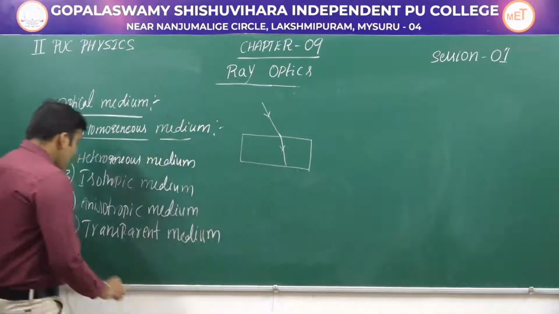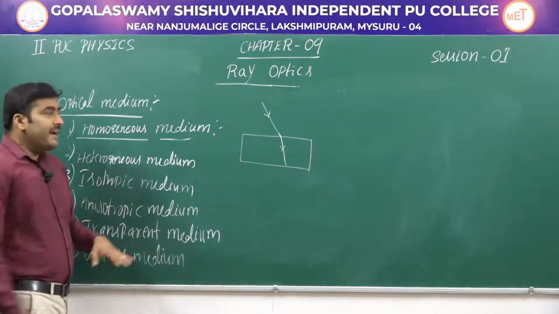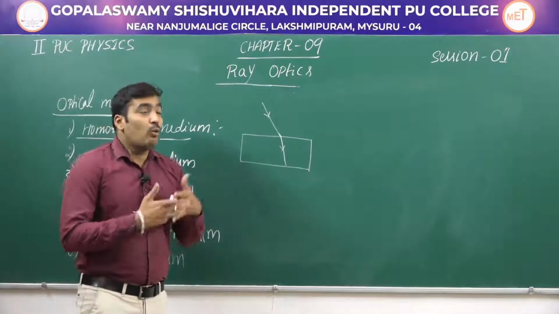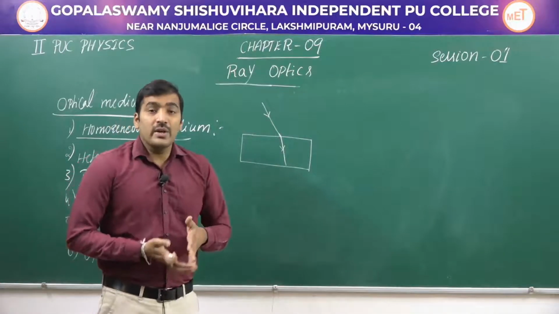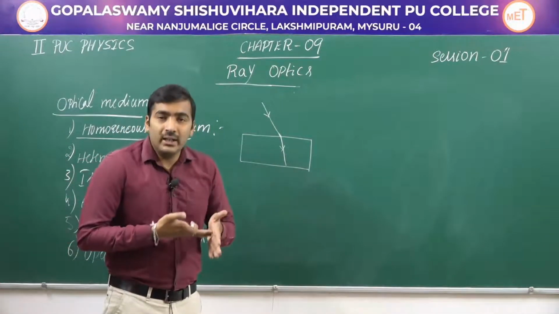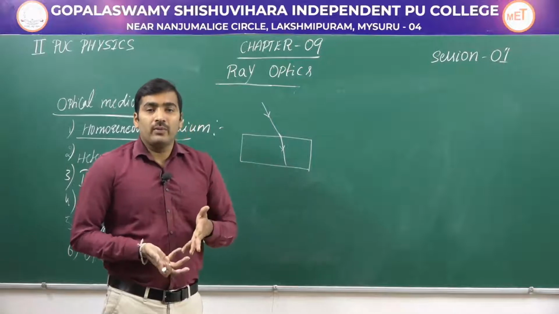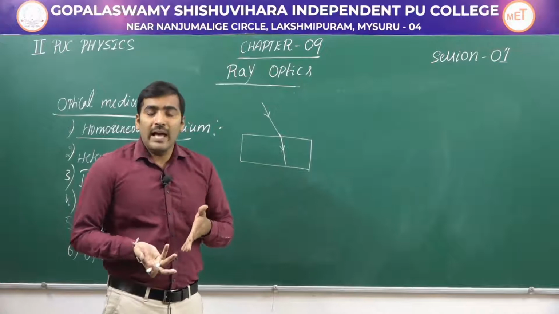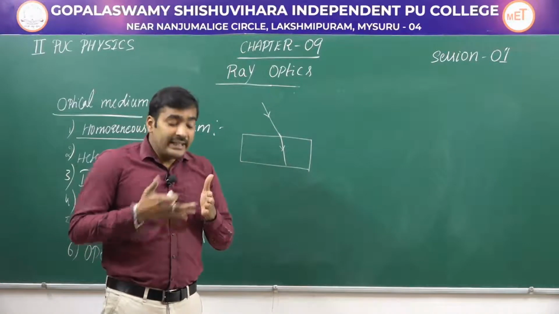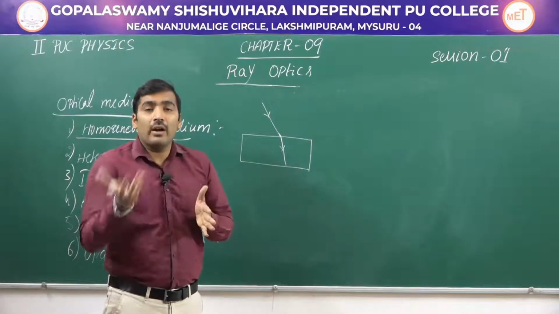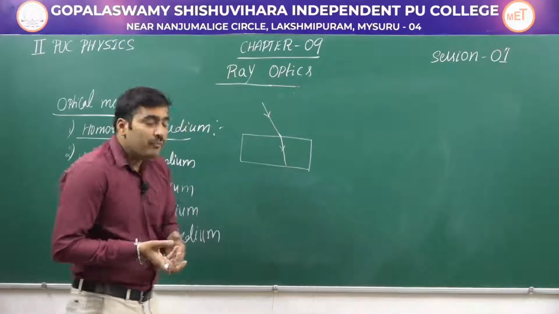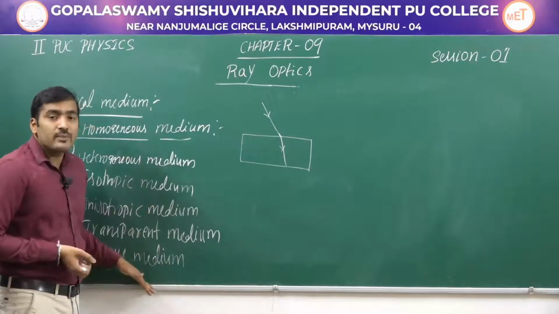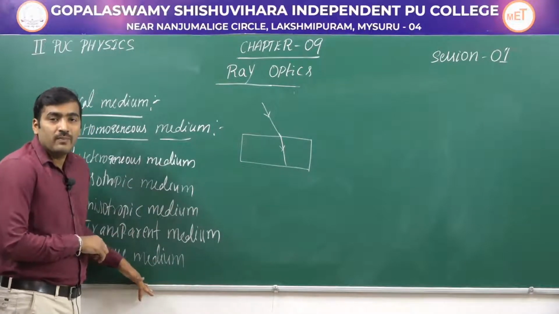Then we have opaque medium. An opaque medium is a medium where light cannot transmit. For example, a wall, okay, a concrete wall. In a concrete wall, light cannot enter. In wood, correct? Light cannot enter into the wood. Rubber, likewise, light is not entering into it. Either it may reflect or it may absorb. Such a type of medium is called an opaque medium. So these are the different types of optical media.